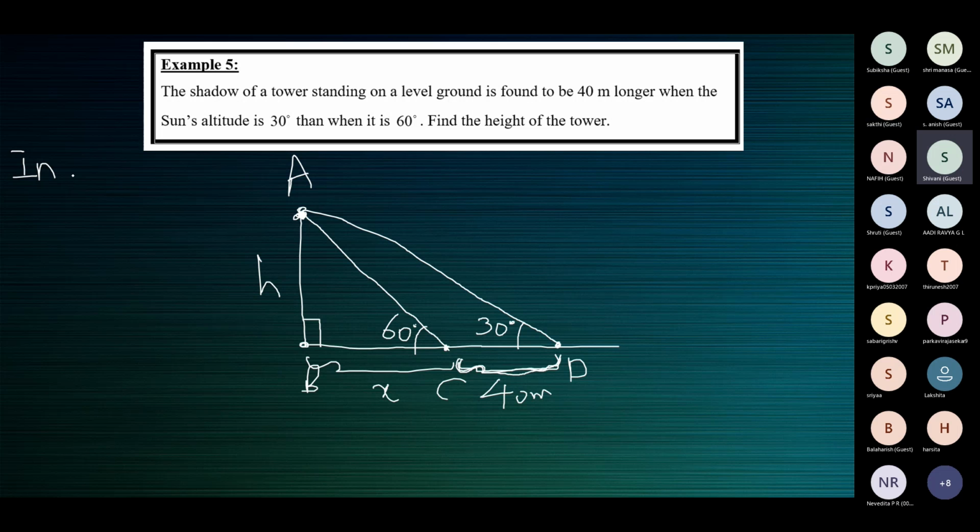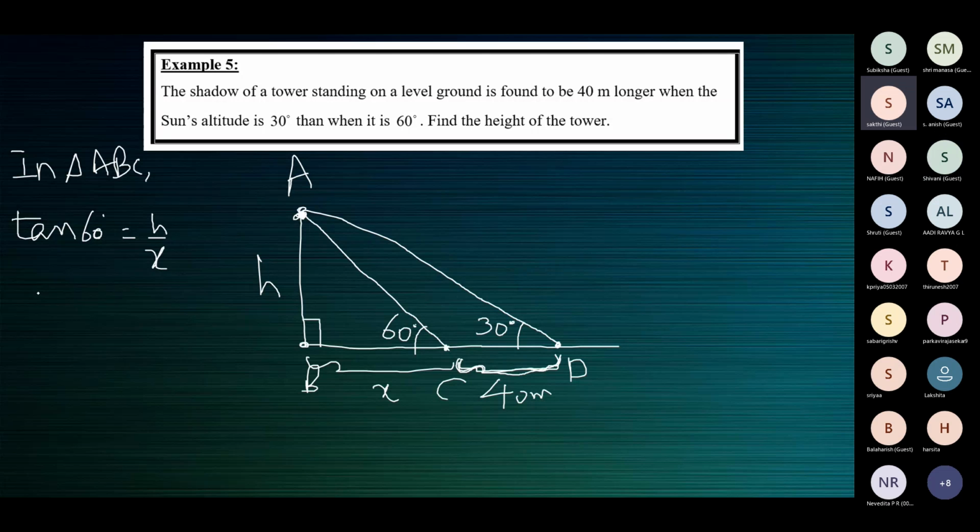In which triangle? In right triangle ABC. Yes. Tan 60 is equal to H by X. AB by BC, ma'am, opposite by adjacent, which is H by X. Perfect. Yes, next.